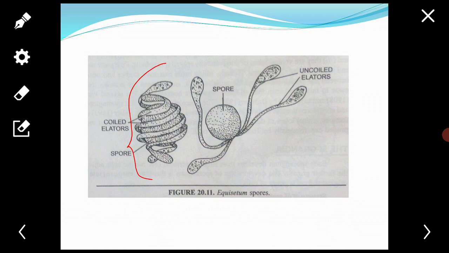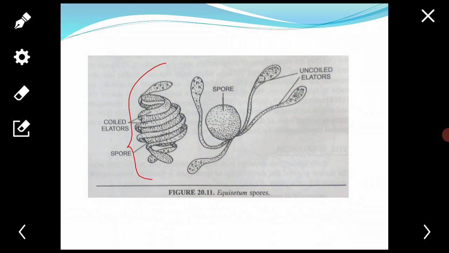The endospore is enclosed by the second layer, the exospore, and another name of the exospore is exine. These two layers, endospore and exospore, are deposited by the spore protoplast.